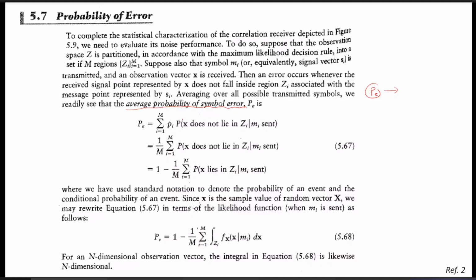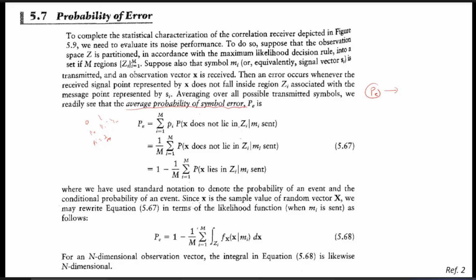If we have 0 and 1 and both are equally likely, then there are only two symbols, and we have P0 and P1 in the case of equal probability. But if there are M symbols and all are equally likely, then Pi will be 1 over M. So the probability of symbol error will be nothing but the summation of Pi times the probability that mi has been transmitted whereas x does not lie in Zi, that is, in the ith observation region.